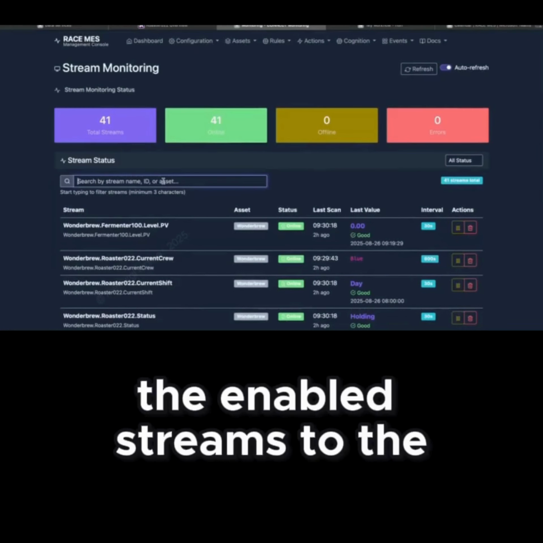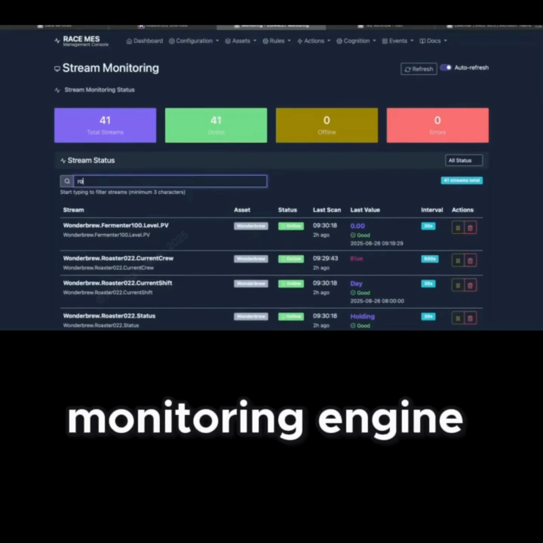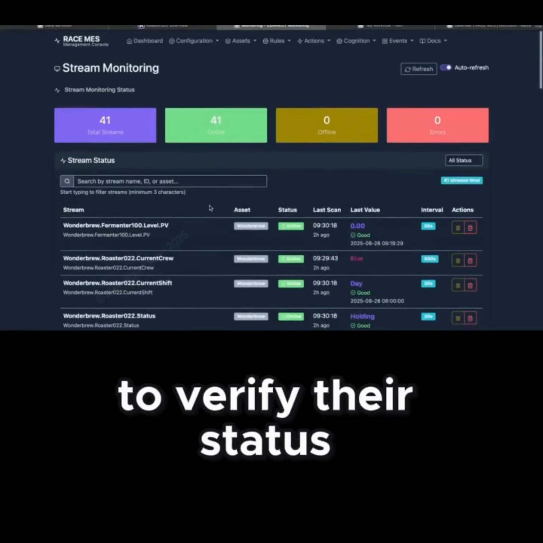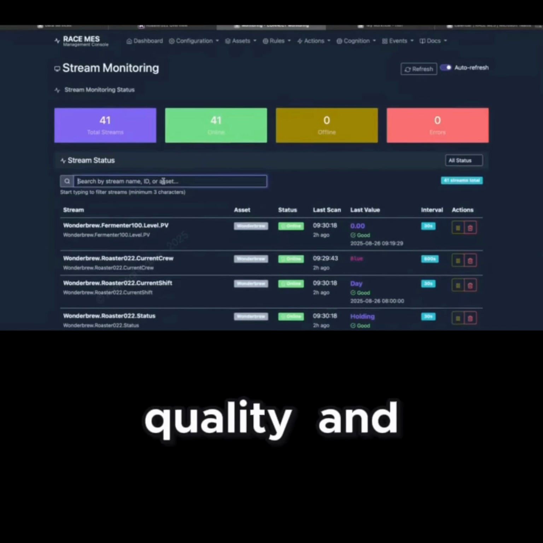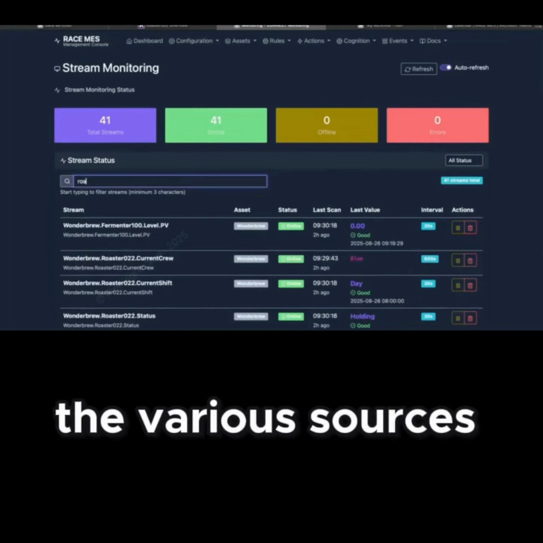Once you have added the enabled streams to the monitoring engine, you can access the stream monitoring page to verify their status, quality, and the values that should correspond with the various sources.